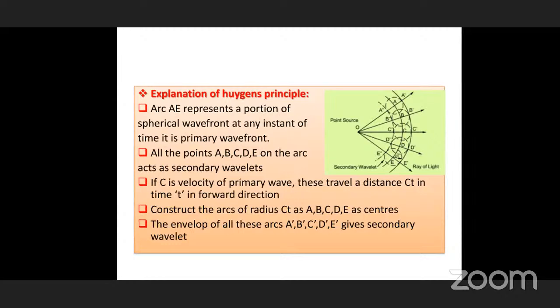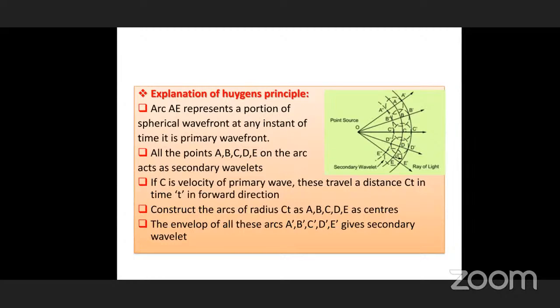So, what is the length of BB dash? The radius of the circle is exactly ct. Similarly, CC dash is of length ct. Like this, all the lengths DD dash, EE dash are the same. You can put new arcs A dash, B dash, C dash, D dash, and join all these points. Joining all the points, we have to draw a tangent. Construct arcs of radius ct with A, B, C, D, E as centers. After drawing a tangent, it is the envelope of all these arcs.